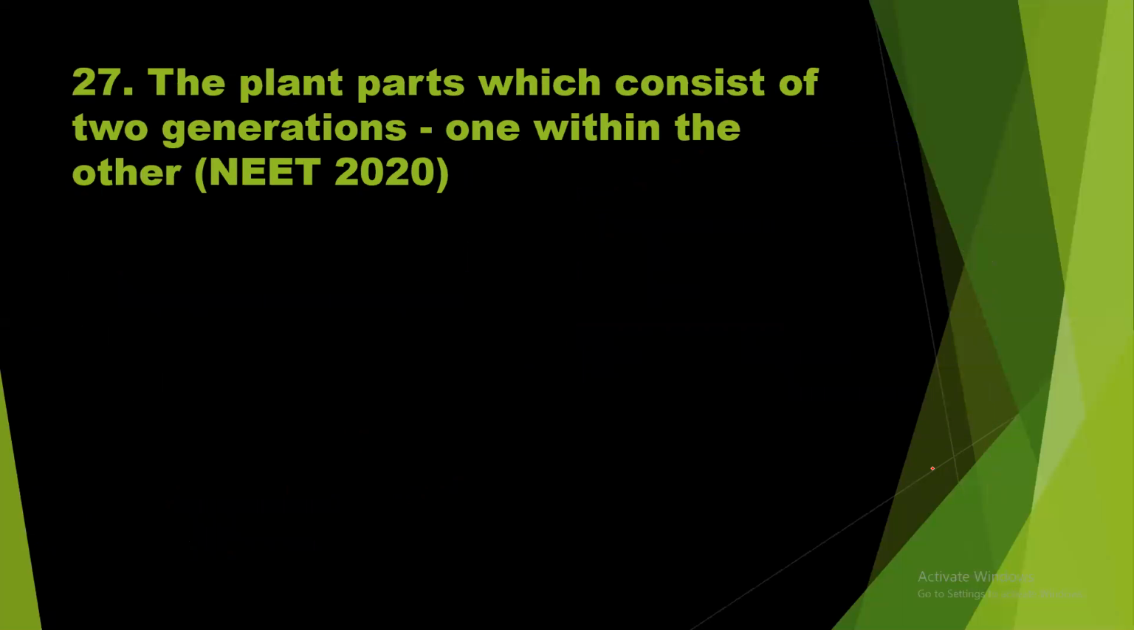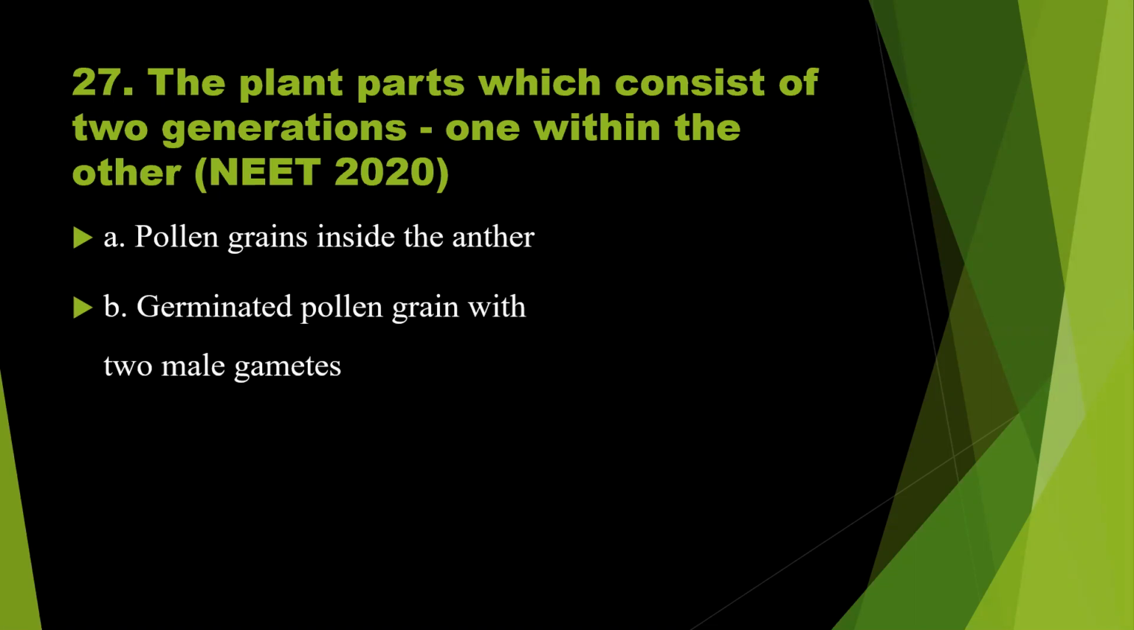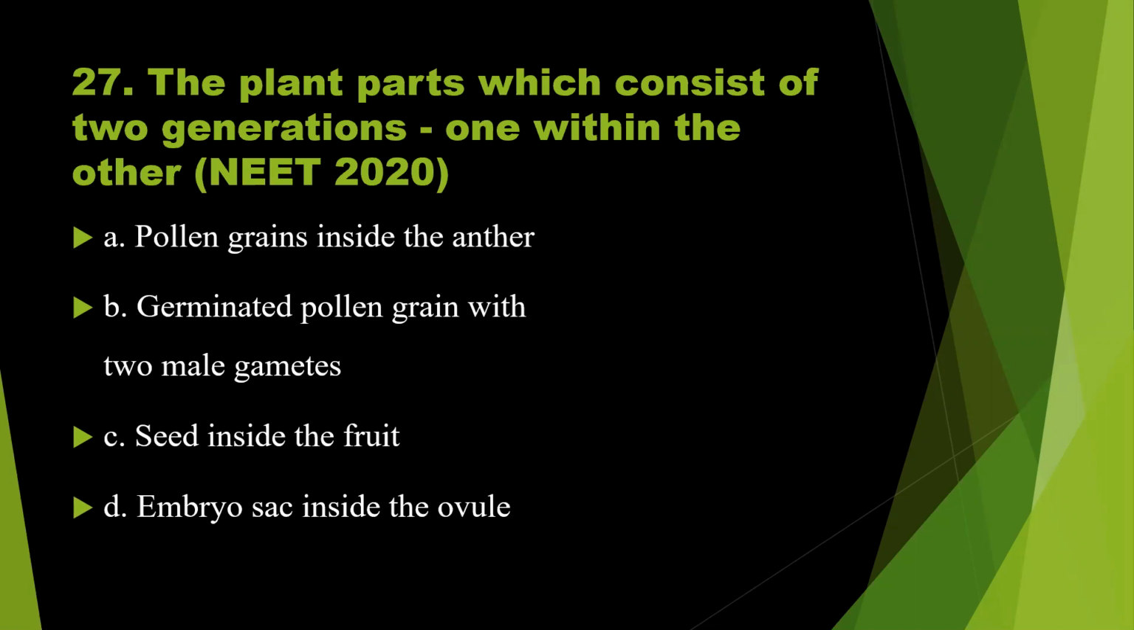Question number 27. The plant parts which consist of 2 generations, one within the other. Again, question asked in NEET 2020. Plant parts which consist of 2 generations, one within the other. So what should be the right answer? Option A, pollen grains inside the anther. Option B, germinated pollen grain with 2 male gametes. Option C, seed inside the fruit. And option D, embryo sac inside the ovule.